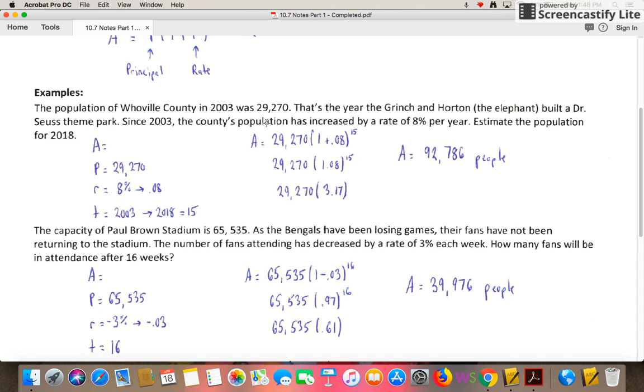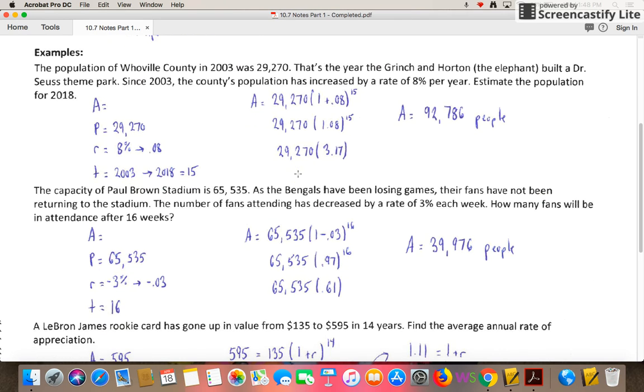So again, walking back through everything we've done, I would always advise you to write out the letters that we're looking for, the A, P, R, and T: the amount, principal, rate, and time. From there, we can fill those in, see which ones we're given, and then work to solve this equation.